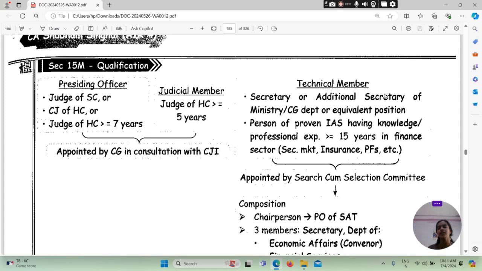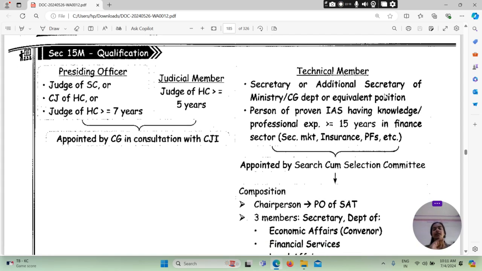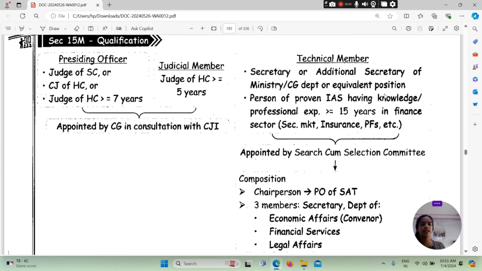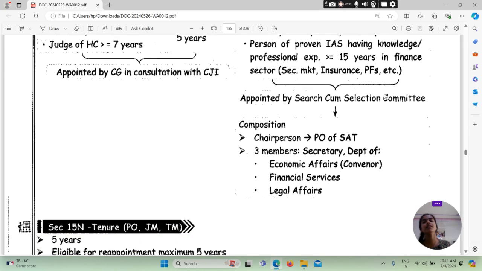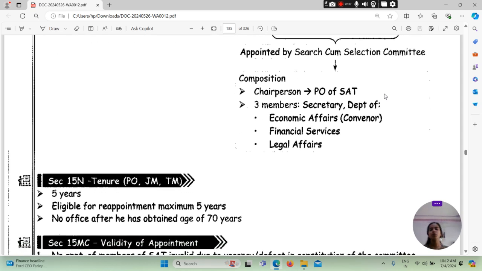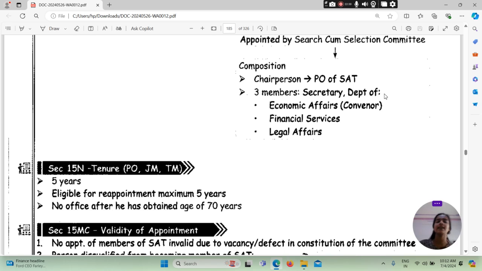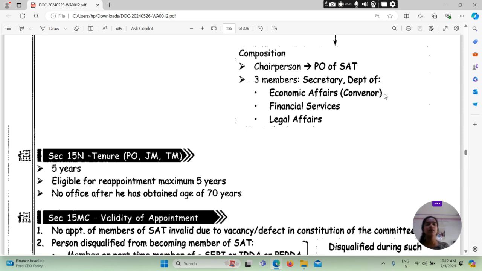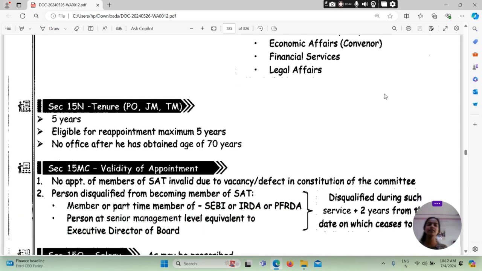Technical member, secretary or additional secretary of ministry, central government department or equivalent position, person of proven IAS, having knowledge, professional experience greater than equal to 15 years in finance sector, security market, insurance, PF, etc., appointed by the search cum selection committee. Composition, chairperson PO of SAT, 3 members secretary, department of economic affairs, convener, financial services, legal affairs.